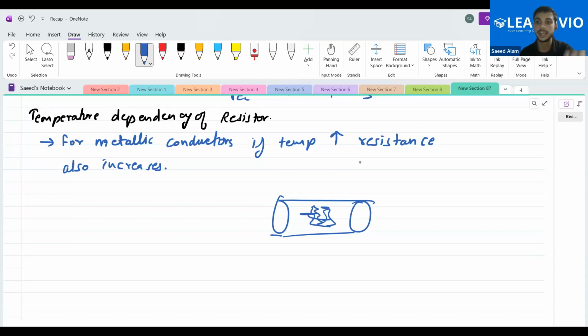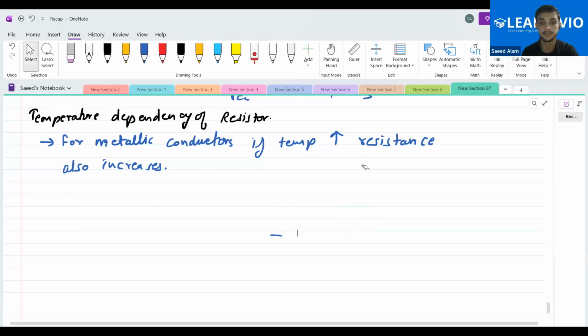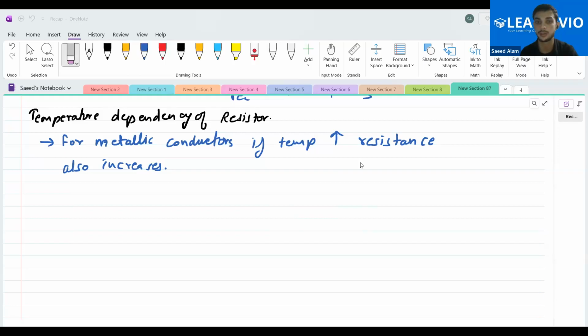So as the random vibrations increase in the metal, the conductivity will decrease. The electrons will not move in one direction. As a result, the resistance increases.